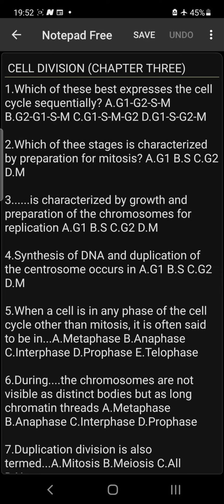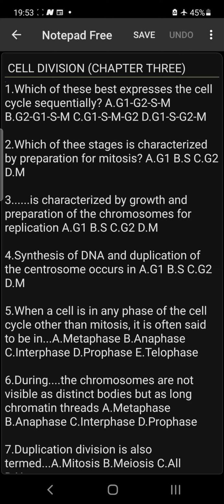Number 2, which of these stages is characterized by preparation for mitosis? Is it the gap 1 phase, the S phase, the gap 2 phase, or the M phase? The answer is the gap 2 phase. This phase prepares itself for mitotic division.